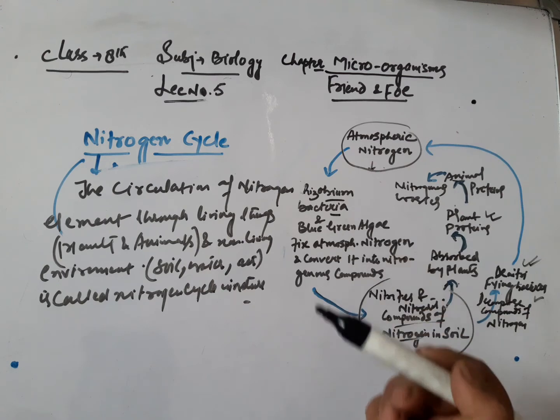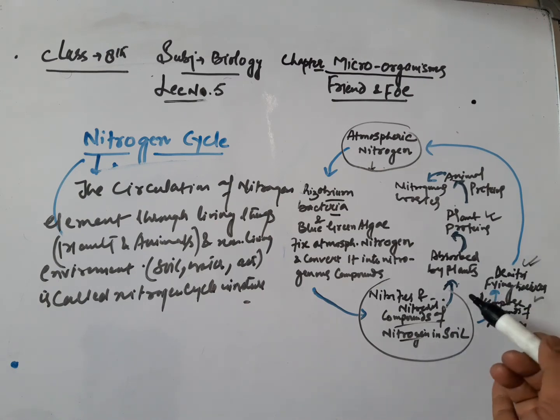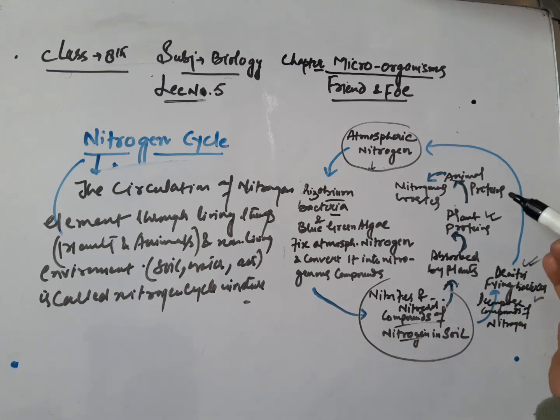Sometimes it is fixed by lightning, and after that it gets converted into nitrates and nitrites, which are the compounds of nitrogen in the soil. These are absorbed by plants to make plant proteins, and plants are eaten by animals to make animal proteins.